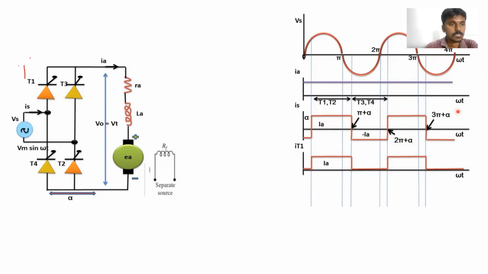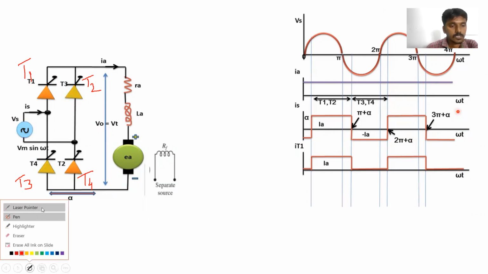Why can we not give the numbers in some other order? Can anyone tell me, please? For the first cycle, thyristors T1 and T2 operate. That's why.